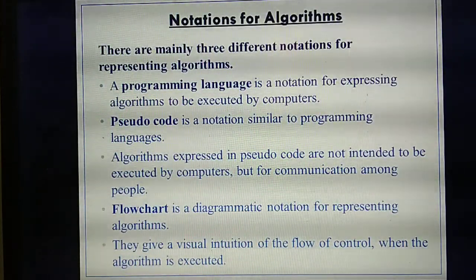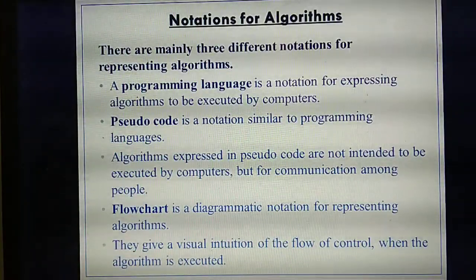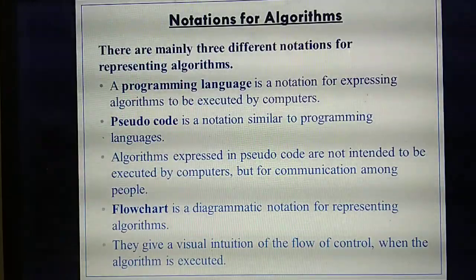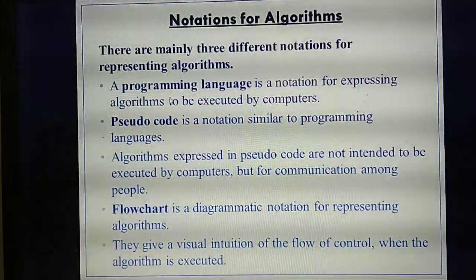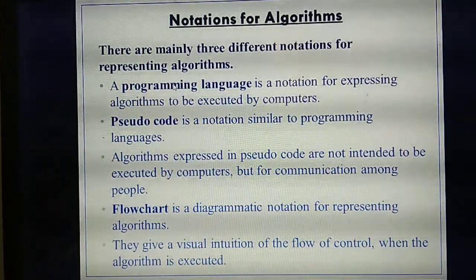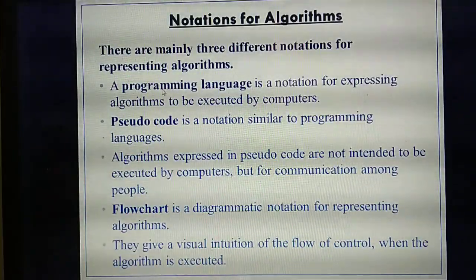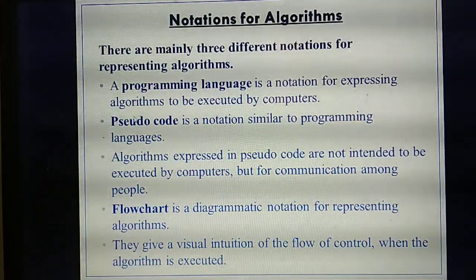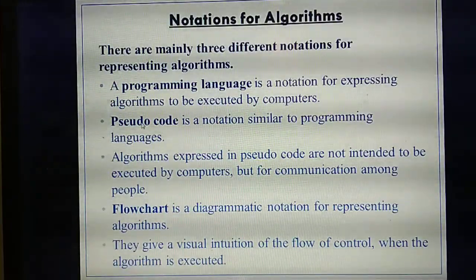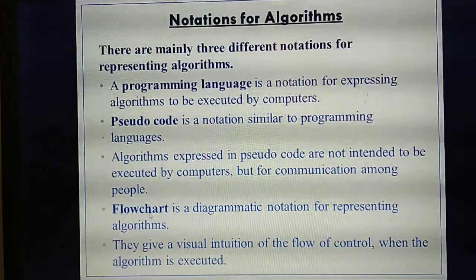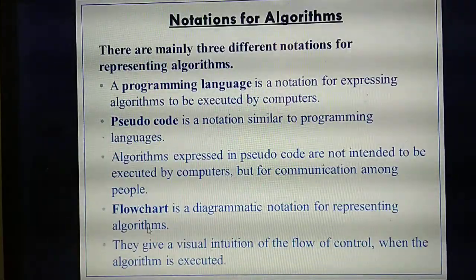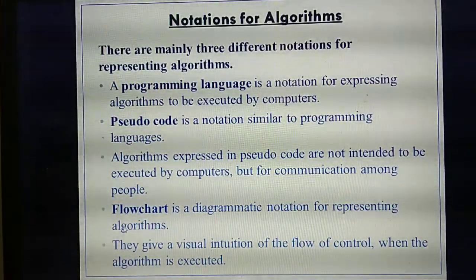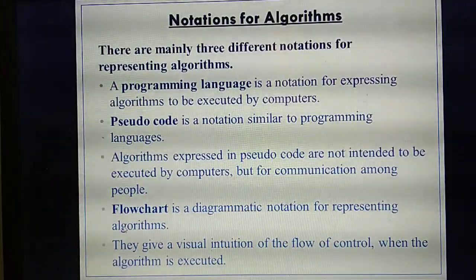How many notations are there to represent the algorithm? 3. What are the 3 notations? First one is programming language. What's the first notation for representing algorithm? Programming language. Second one is pseudocode. Third one is flowchart. So, what are the notations for representing algorithm? 3 things: programming language, pseudocode, and flowchart.